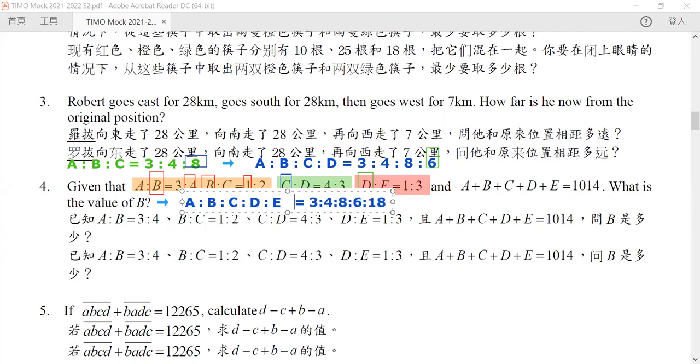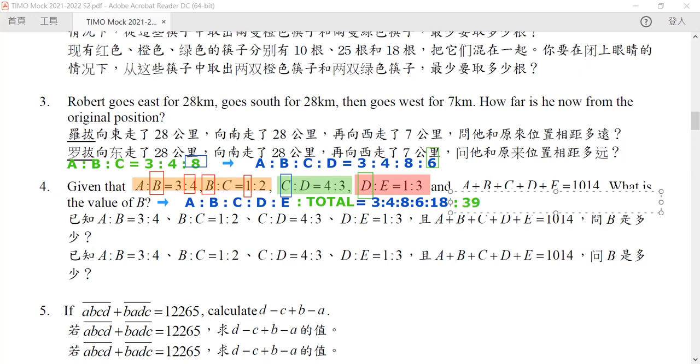Now, by computing this, we can know a very important result, because we know that A to B to C to D to E is in a total. But what is a total? A total is the sum of all terms. So it will be 3 plus 4 plus 8 plus 6 plus 18. So it will be equal to 7, 15, 21, 39. Okay, so in total, there are 39 parts.